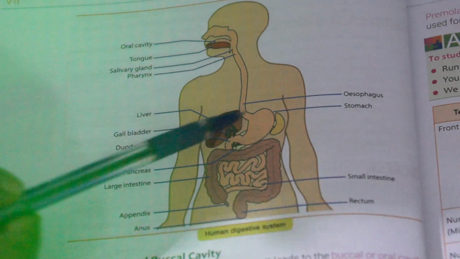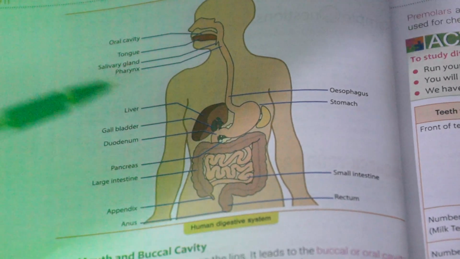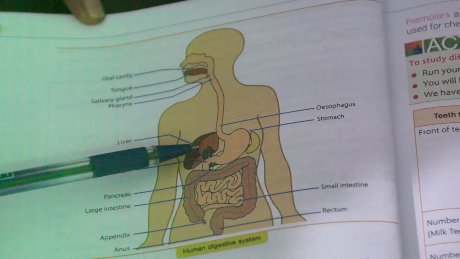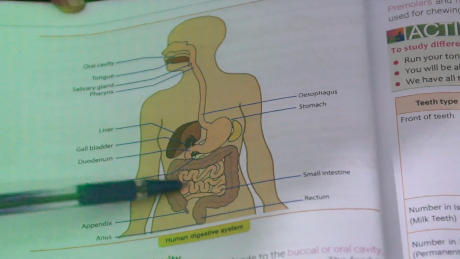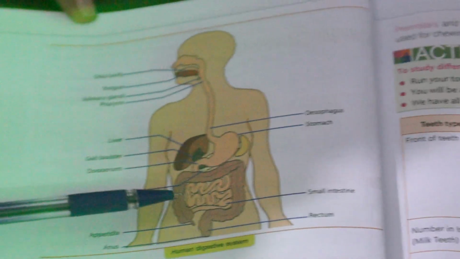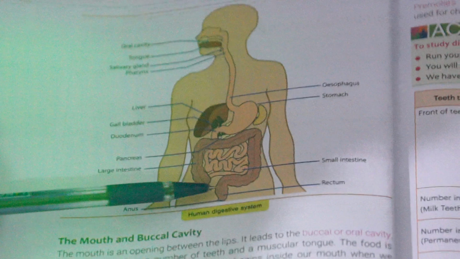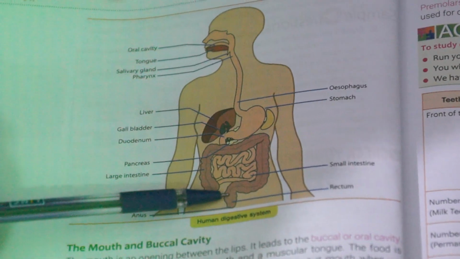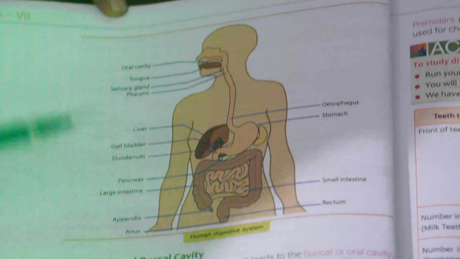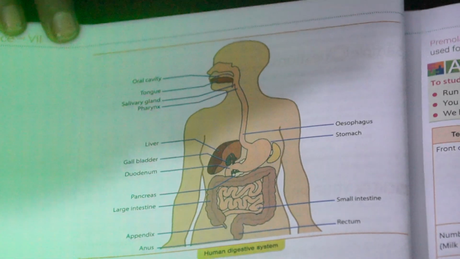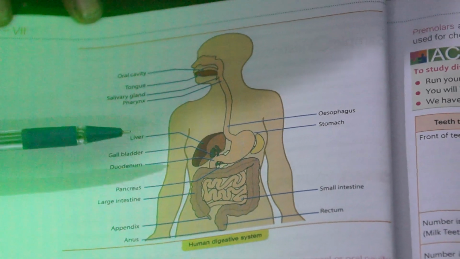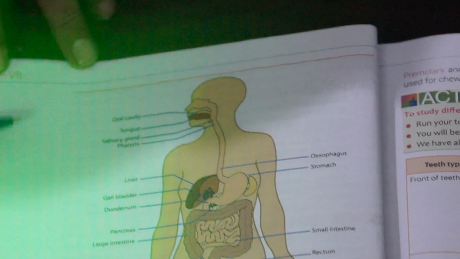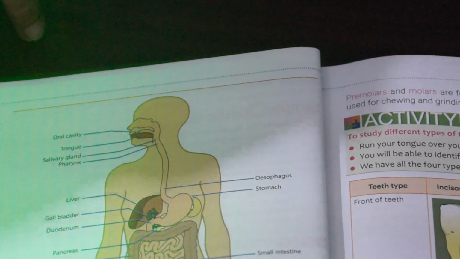And then the stomach. You can see the stomach. And then the small intestine. This one is the small intestine. And then the large intestine, and part of the large intestine is the rectum. And this part is the anus. This is the picture of the digestive system in human beings. Now we will study in detail about all these things.